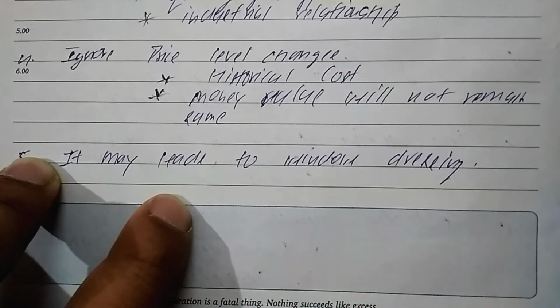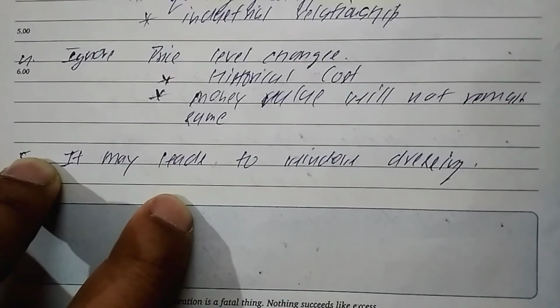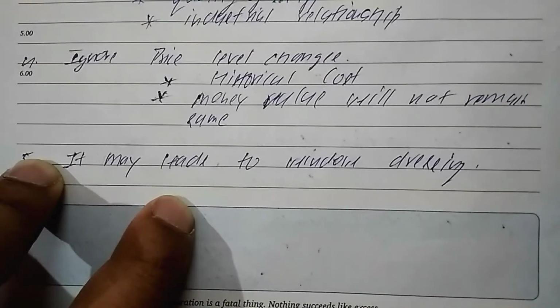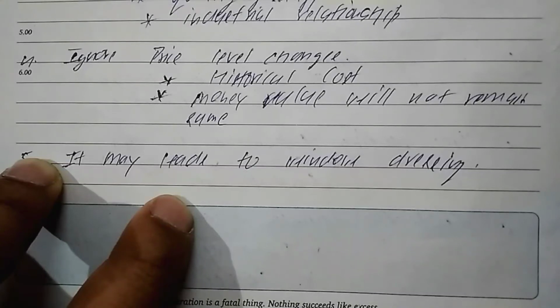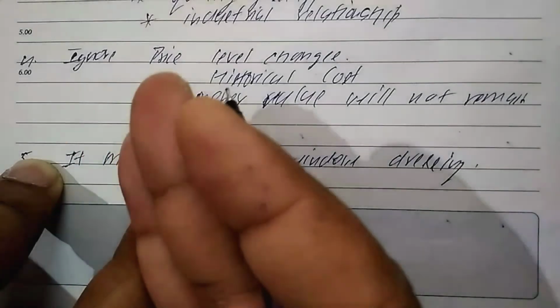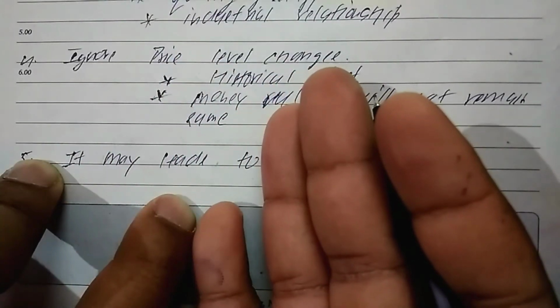But tell me, does 1 lakh in 1991 have the same value as it has today? No, it has very little value today compared to 1991. Accounting ignores this type of value change.